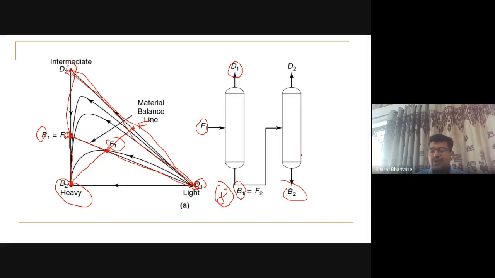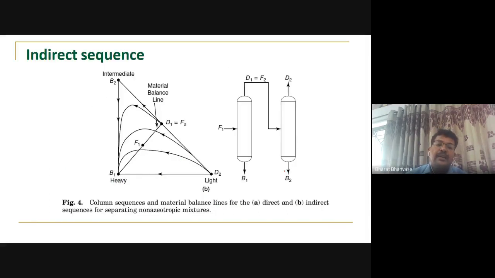So that's how we can work on this, and that's how we can design the process flow diagram, which will be useful for process flowsheet simulation. That will be an advanced topic. That means somebody can work on this, decide the system, and can work. So this is the indirect sequence that I have discussed, right?